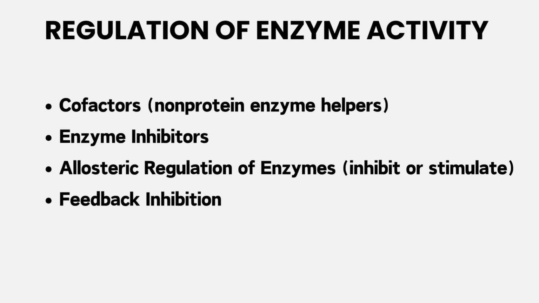The regulation of enzyme activity is very important. The cofactors, for example, are the non-protein enzyme helpers that help with enzyme activity, and also enzyme inhibitors, which will inhibit enzyme activity, and allosteric regulation of enzymes, which will inhibit or stimulate the reaction. Feedback inhibition is very important as it uses the product of the enzyme activity to regulate enzyme activity.